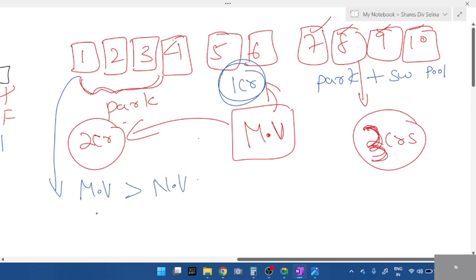Market value was 2 crores, nominal value was only 1 crore. So the person buying 1, 2, 3 and 4 is going to pay 1 crore extra. Here, market value is equal to nominal value: the initial cost and the cost after construction are the same.